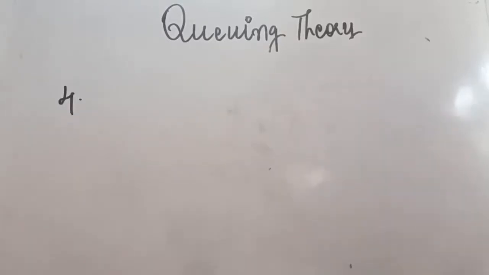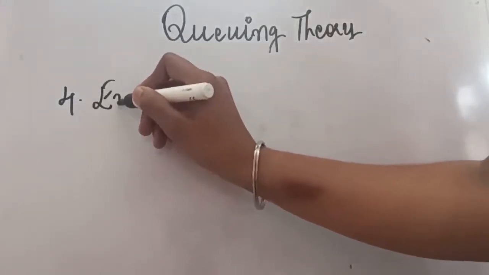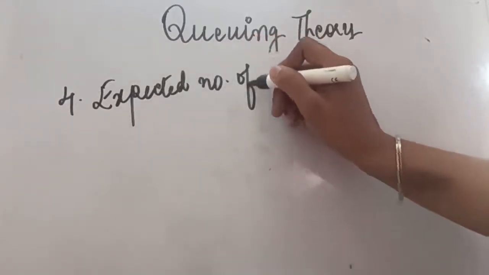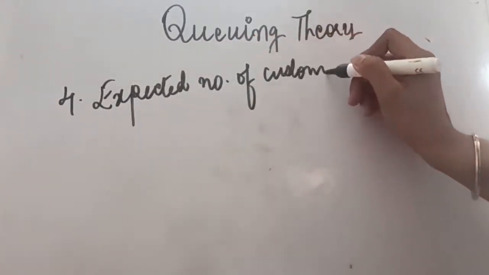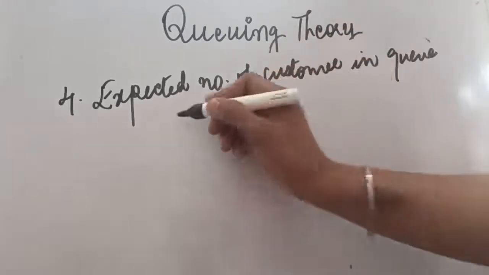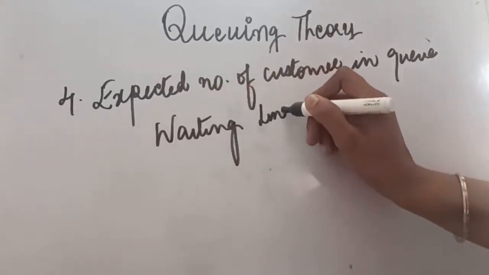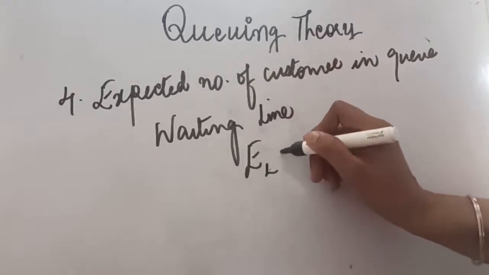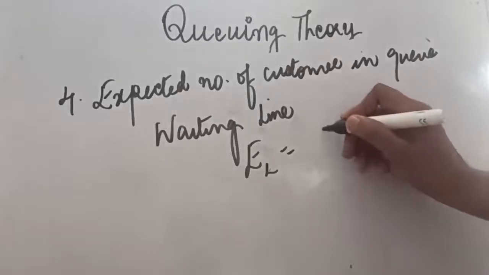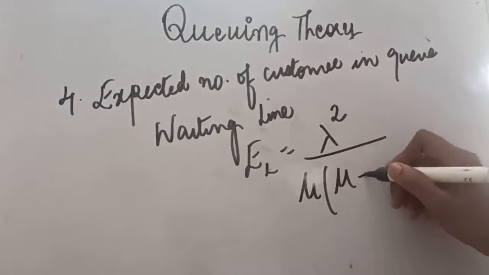The fourth thing that can be asked in the question is the number of customers, or expected number of customers, in the queue. For this, another term that can be used is waiting line. The short form for this number of customers in the queue is EL. So the EL formula is lambda square divided by mu minus lambda.